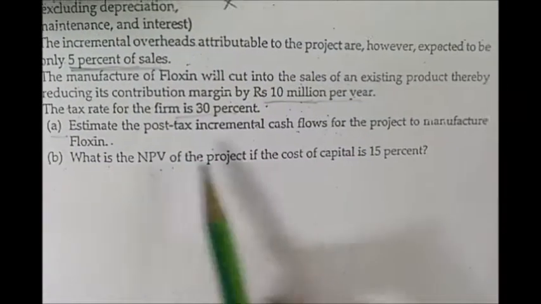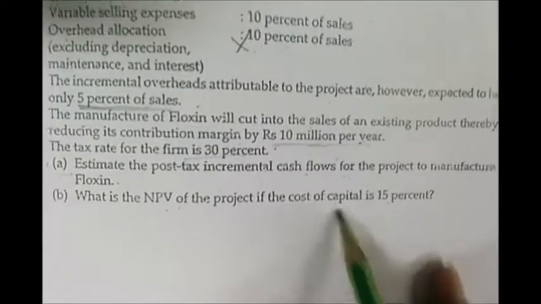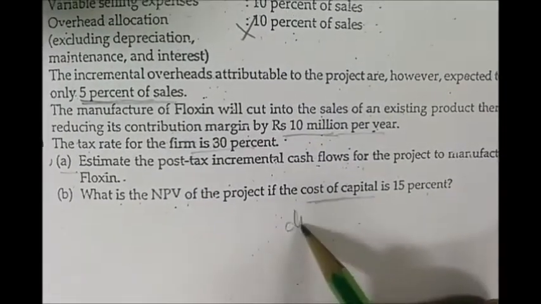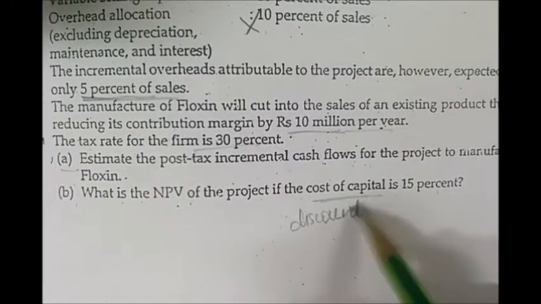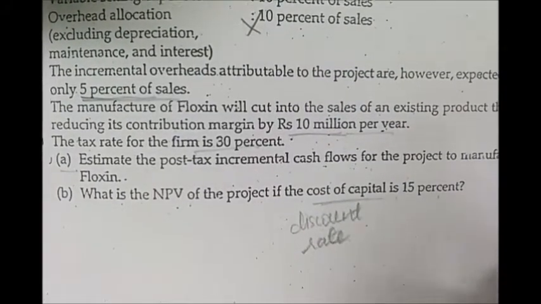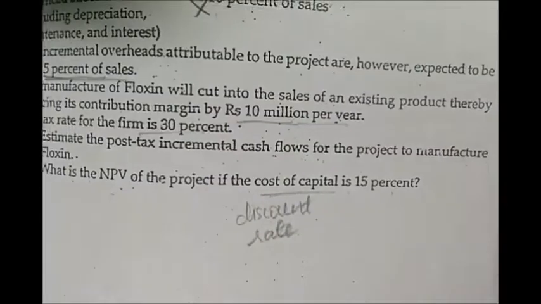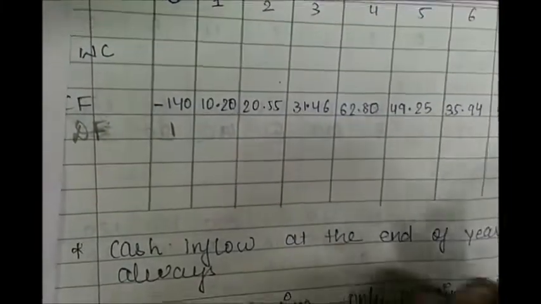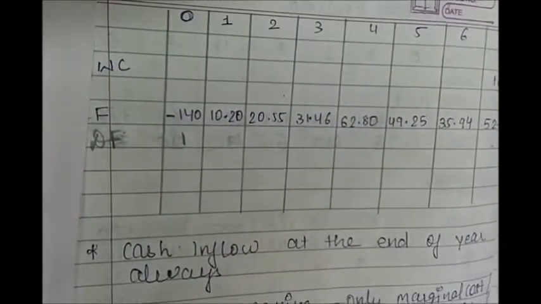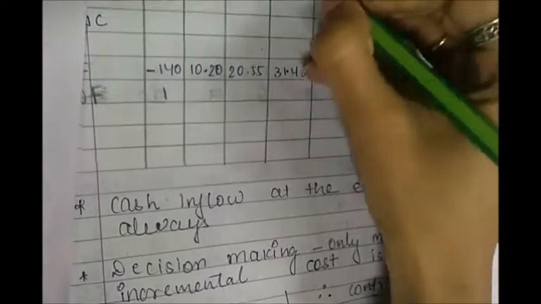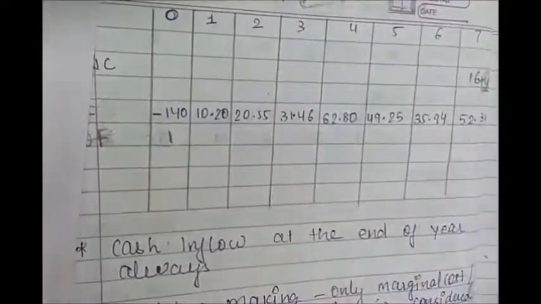Next, we have to calculate NPV for the project, and the cost of capital is 15%. Here cost of capital means it is your discount rate. And we will calculate the NPV in the same manner as we did in the previous example. So for year 0, the discounting factor will be 1, and for years 1 to 7 we will calculate it as I showed using this formula, 1 divided by (1 plus r) raised to n, and here your r is 0.15.